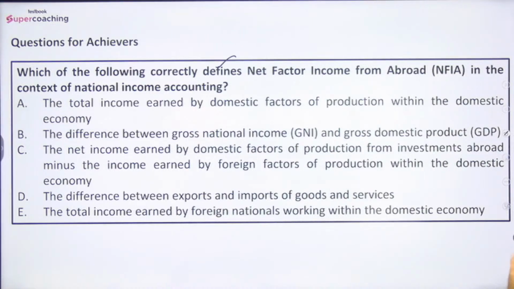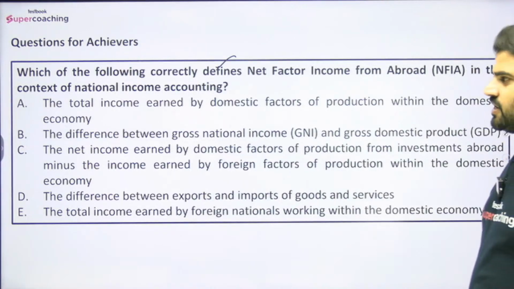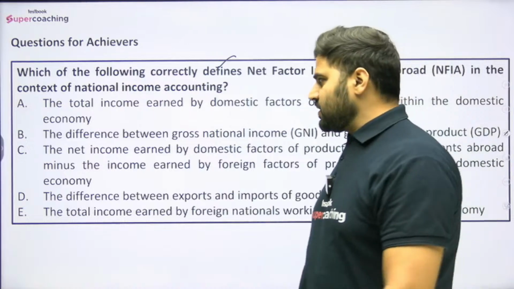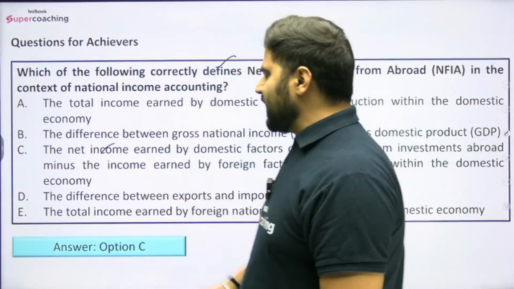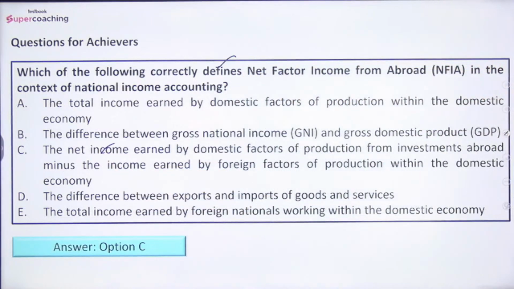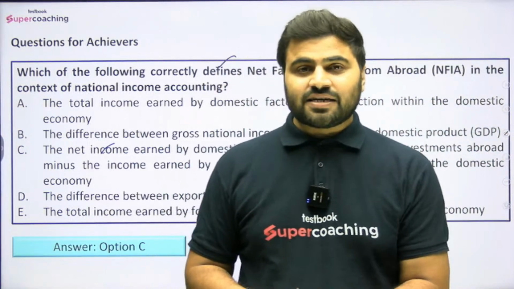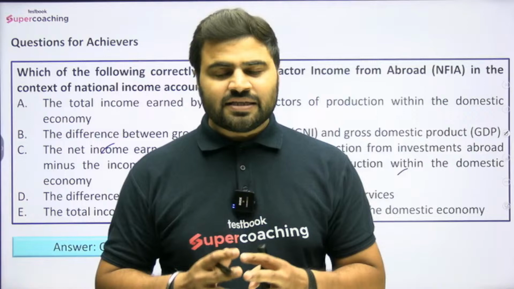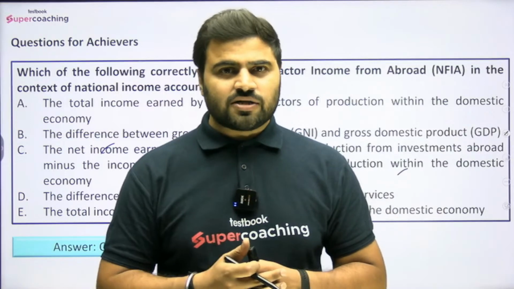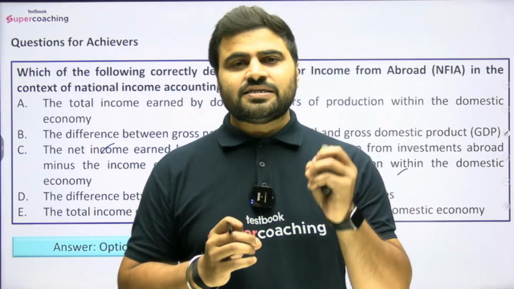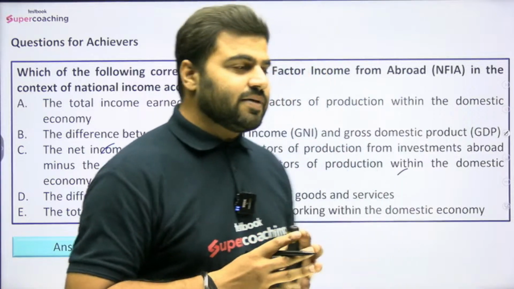Those who have not attempted it earlier, you can attempt it right now in the live chat box itself. The right answer would be option C, that is, net income earned by the domestic factors of production from investments abroad minus the income earned by foreign factors of production within the domestic economy. Why do we calculate net factor income from abroad? While calculating the gross national product, we consider net factor income from abroad. What is the meaning of that?